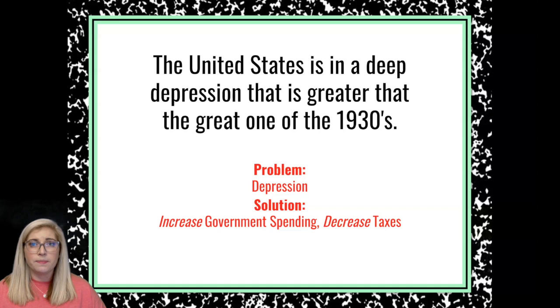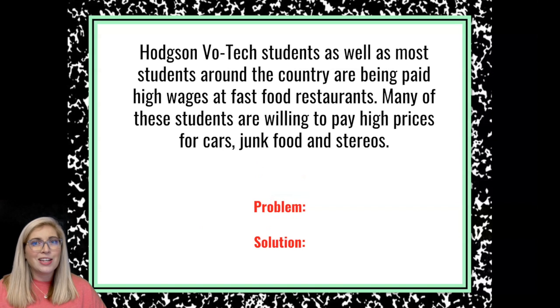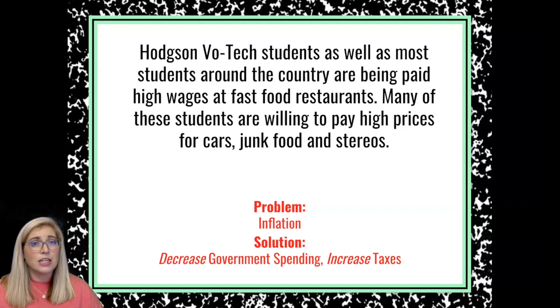Hudson Votech students, as well as most students around the country, are being paid high wages at fast food restaurants. Many of these students are willing to pay high prices for cars, junk food, stereos, you name it. What's our problem? So we're willing to pay for things that are high prices, so we have another problem of inflation. What's our solution? We need that contractionary fiscal policy. We're going to decrease government spending and increase taxes.